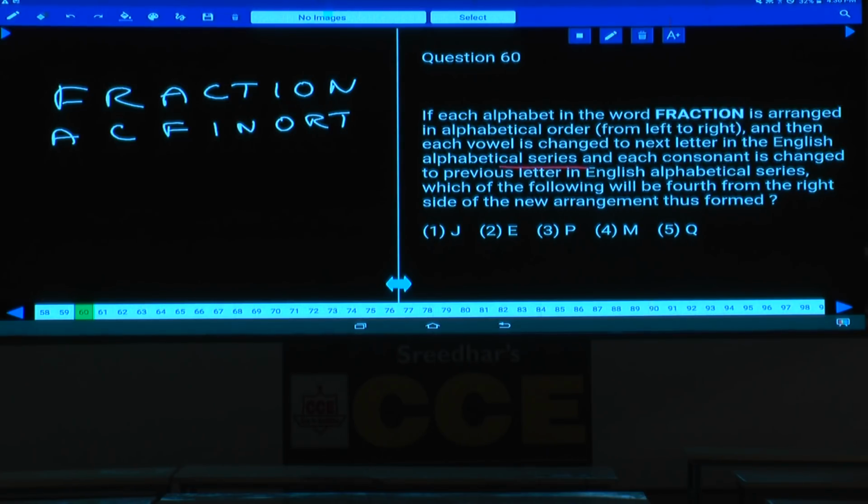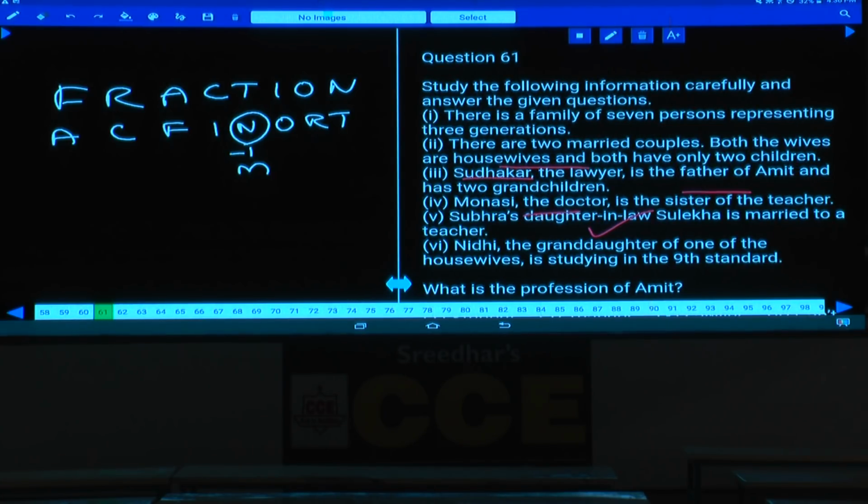Then which will be fourth from the right side? Yes, tell me which is the fourth from the right side? N. N is a consonant, and for consonant it is -1. N minus 1, M is the answer, choice 4. Fourth from the right hand side is N, as N is a consonant, and for consonant -1, that is M, choice 4. And this is about question number 60.